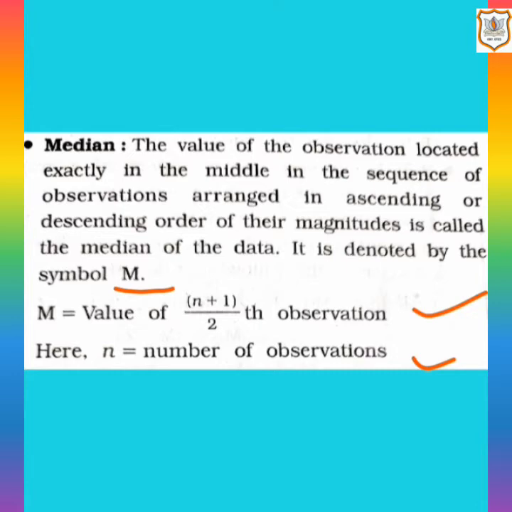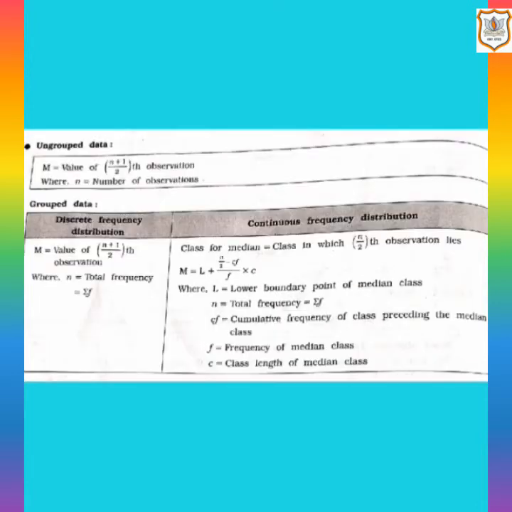Let's have a look at the formulas of median. We all know that there are two types of data, ungrouped data and grouped data. For ungrouped data, the formula of median is (n plus 1) upon 2, and here n is the number of observations.